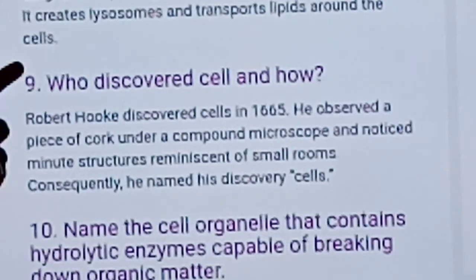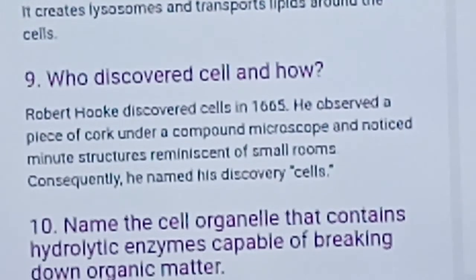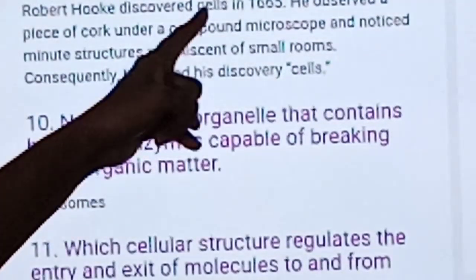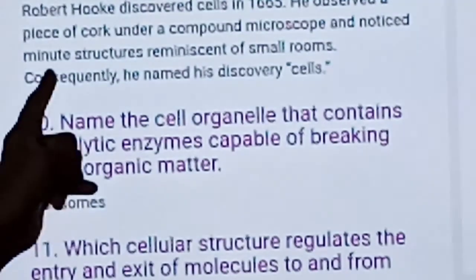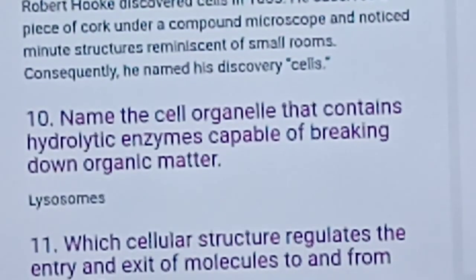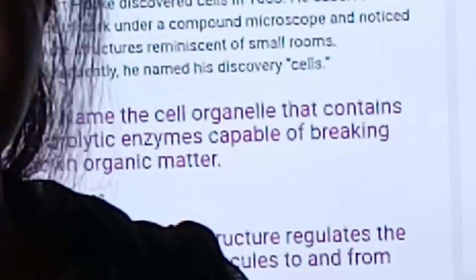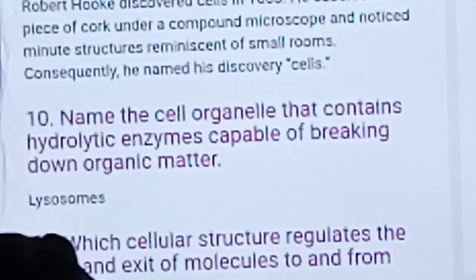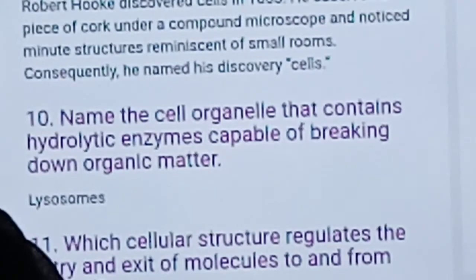It creates lysosomes and transports lipid around the cell. Then who discovered cell and how? In 1665, Robert Hooke discovered the cell. He was observing cork cells under a microscope and he could find a honeycomb-like structure and he named it as cell.